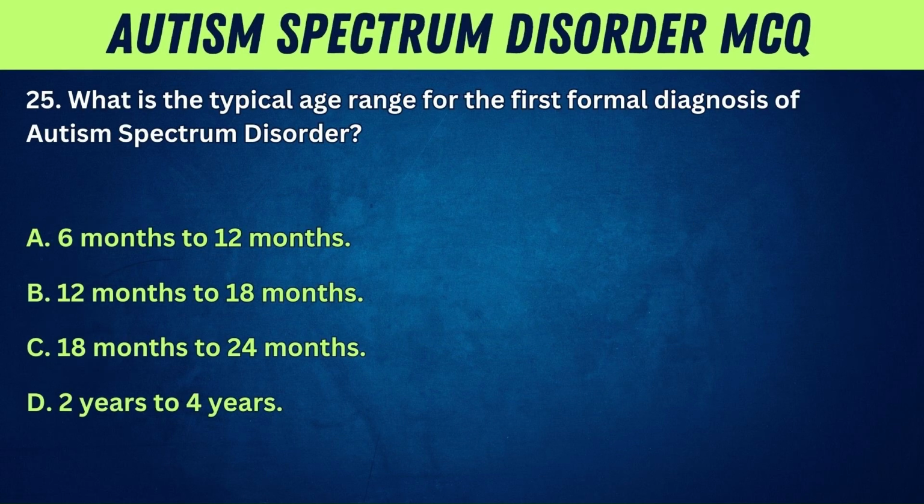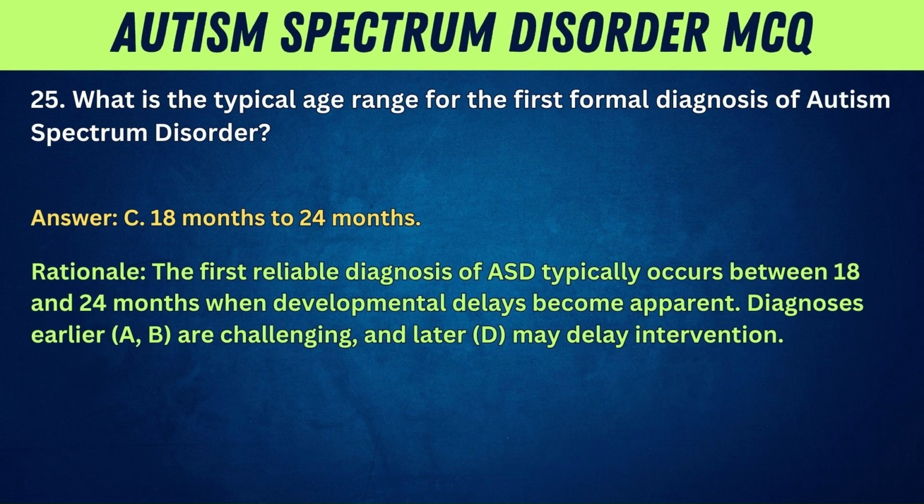25. What is the typical age range for the first formal diagnosis of autism spectrum disorder? A. 6 months to 12 months. B. 12 months to 18 months. C. 18 months to 24 months. D. 2 years to 4 years. Answer: C. 18 months to 24 months.